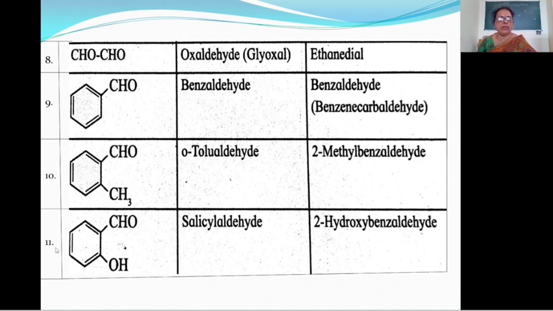Then see example number 11. This aldehyde group or formyl group is attached to this benzene ring. Also OH group is attached to this benzene ring. This is position number 1. This is position number 2. This is the derivative of benzaldehyde. If CHO group is attached to the benzene ring, then this is known as benzaldehyde. At position number 2, hydroxyl group is attached. Therefore 2-hydroxy benzaldehyde.